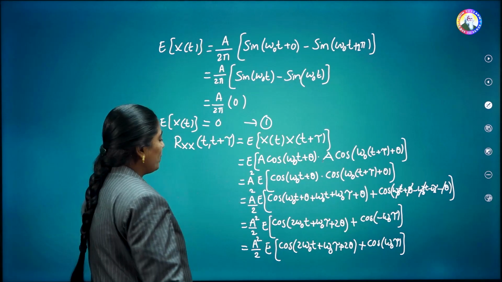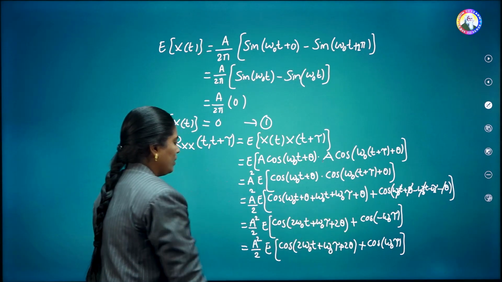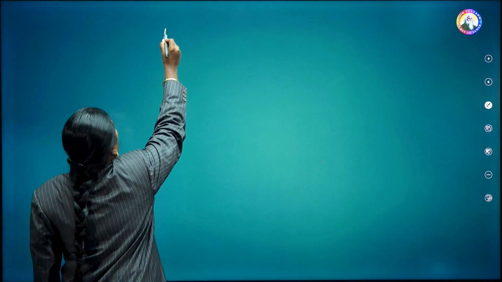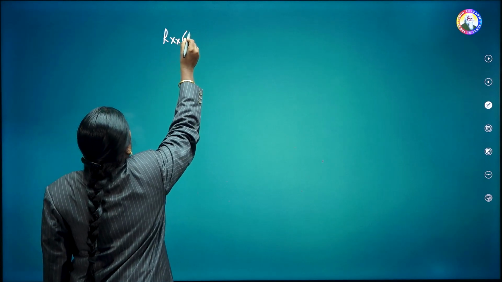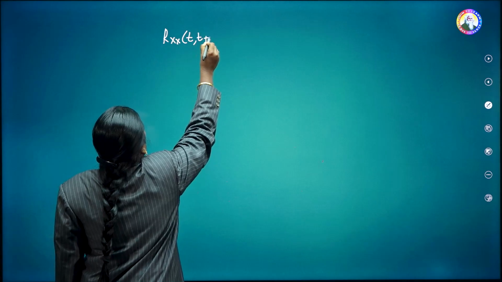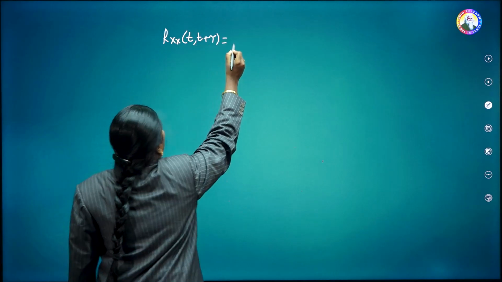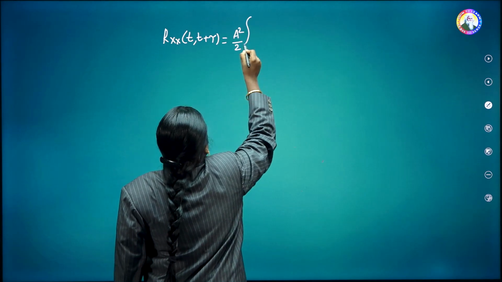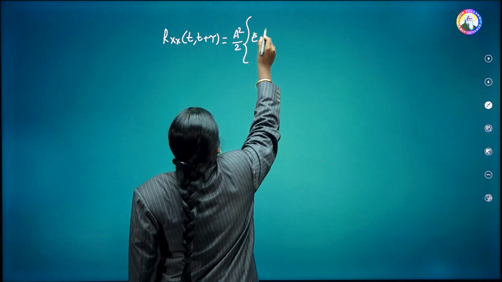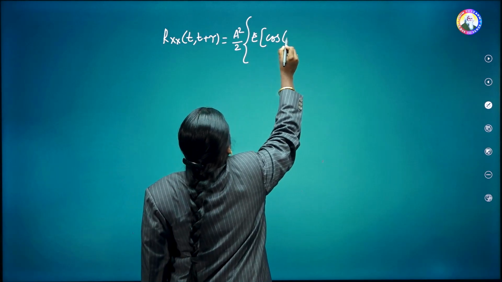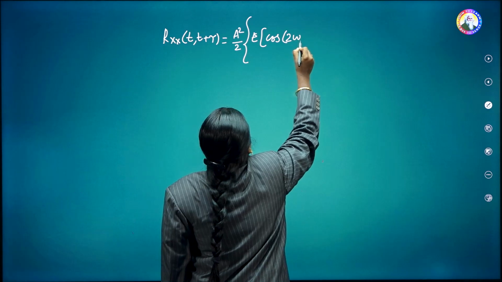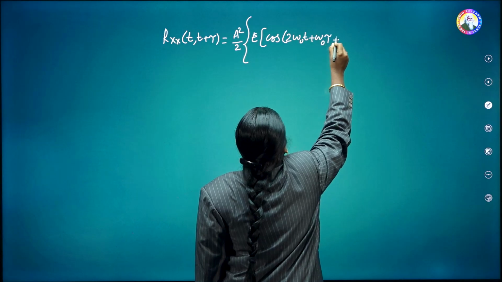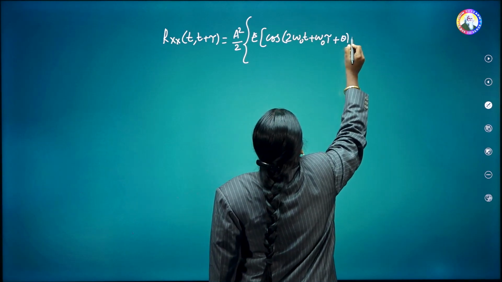In the next step, we can apply the expected value to both terms. Therefore, it can be written as Rxx of t comma t plus tau is equal to A square by 2, expected value of cos of 2 omega naught t plus omega naught tau plus 2 theta.